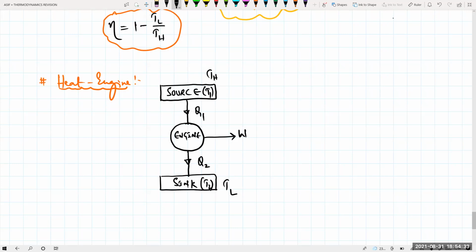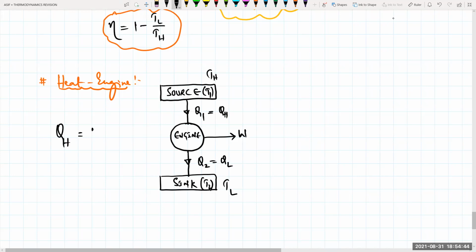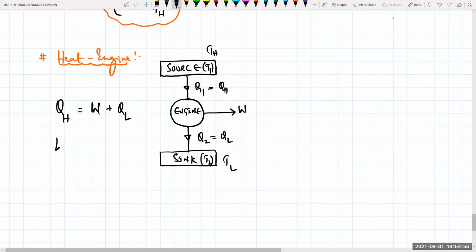So Q1 is the energy at higher temperature, and Q2 is the energy at lower temperature. So Q at higher must be equal to work done plus Q at lower. That means your petrol or diesel equals the work done by the engine plus a certain amount of wastage. So W will be equal to Q1 minus Q2, or QH minus QL. Anything you can write.